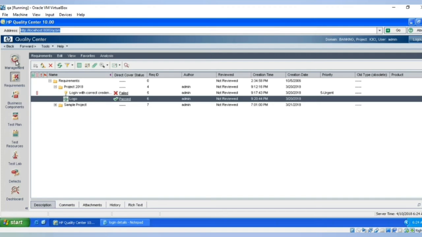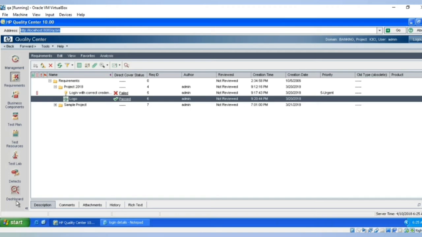As I told you before, the management module is used for planning purposes, and it will be accessed by either the test lead or the test manager. The dashboard module also will be used by management to generate reports. Based on the information filled in all these modules, they generate reports and share them with stakeholders or other management colleagues. They also take the decision whether to send the application to go live or not.